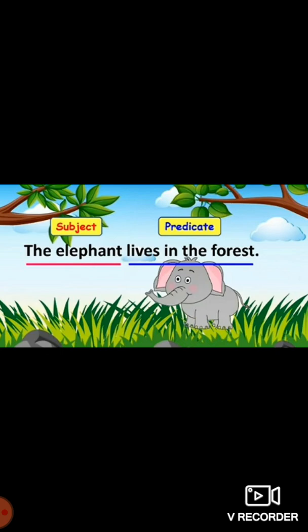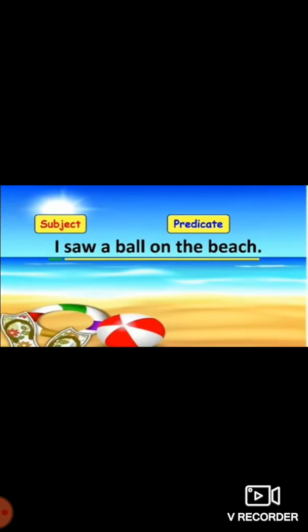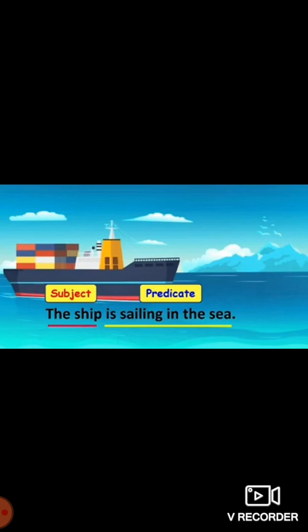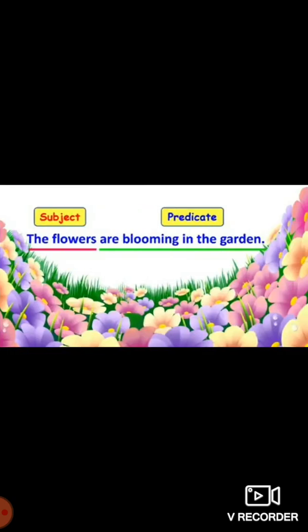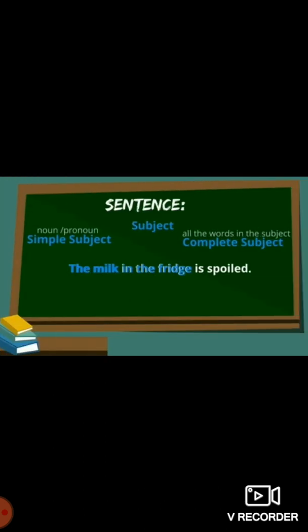The elephant lives in the forest. Here the elephant is the subject and further information, lives in the forest, is our predicate. I saw a ball on the beach. Here I is the subject and the rest, saw a ball on the beach, is the predicate. The ship is sailing in the sea. The ship is the subject, is sailing in the sea is giving more information about the ship, so it is a predicate. The flowers are blooming in the garden. The flowers is the subject, are blooming in the garden is the predicate.